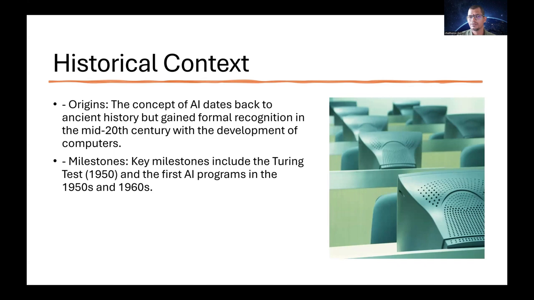Then moving further. So when did the context of artificial intelligence start? So the context of artificial intelligence started way back in the 1950s, even before, in the 20th century itself. The history of this artificial intelligence dates back to the early 1950s or the middle of the 20th century, where we were creating computers.